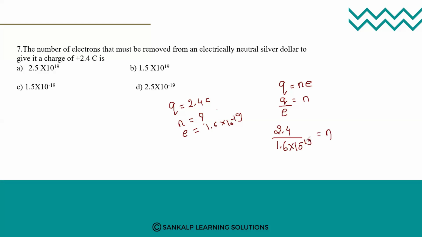So if you do it, that is 2.4, and 24 upon 16 anta consider ಮಾಡ್ಬೋದು. That is 1.5 ಬರುತ್ತೆ students. So optionally we have 1.5 into 10 to the power of minus 19 ಕೂಡ ಇದೆ, plus 19 ಕೂಡ ಇದೆ. Yes, B or C it is. Plus 19. Yes, yes. So ಇಲ್ಲಿ ಏನಾಗುತ್ತೆ ಅಂತಂದ್ರೆ denominator term ಮೇಲ್ಗಡೆ ಹೋಗುತ್ತೆ, therefore it will be plus 19. This is the number of the charge present in that. So N is equal to 1.5 into 10 to the power of plus 19.